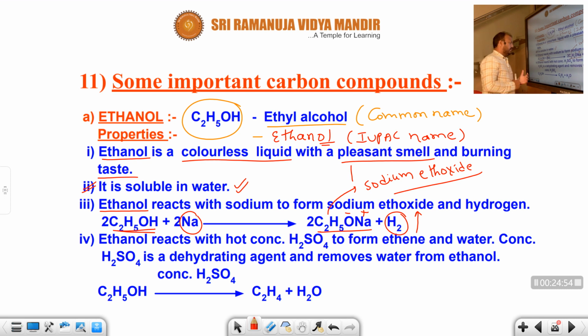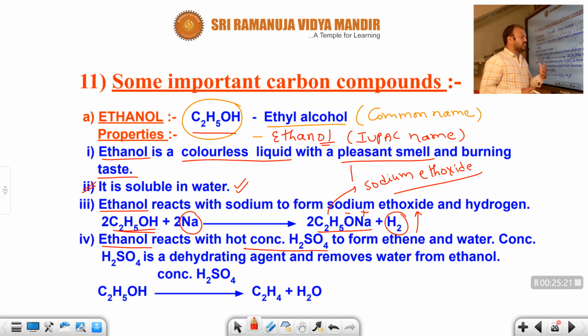Here, if you observe another example, ethanol, meaning ethyl alcohol, C2H5OH, reacts with concentrated sulfuric acid. Generally, concentrated sulfuric acid acts as a dehydrating agent. That means if you take any compound, it easily absorbs water molecules.